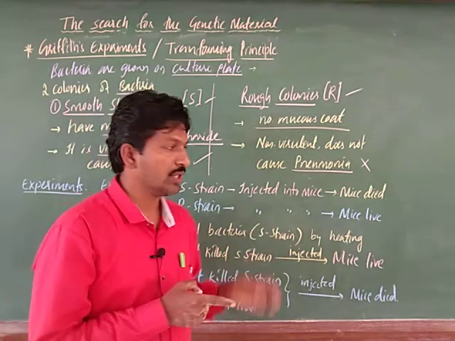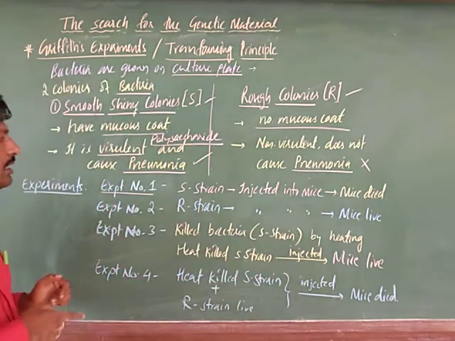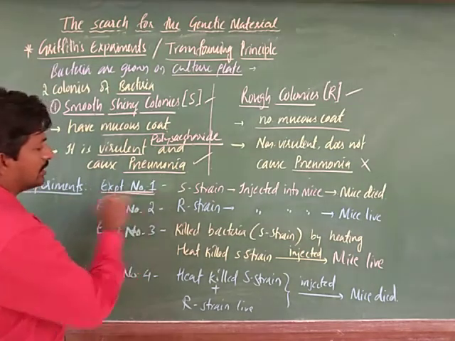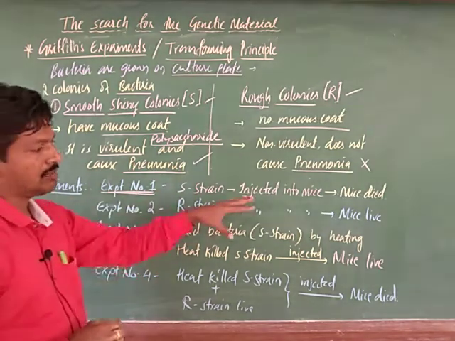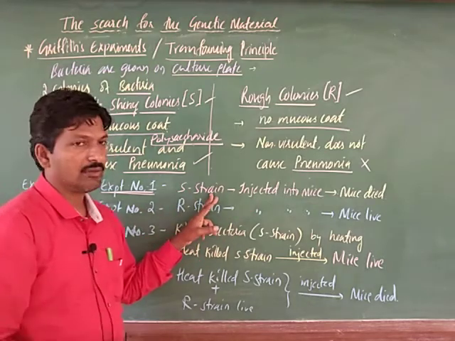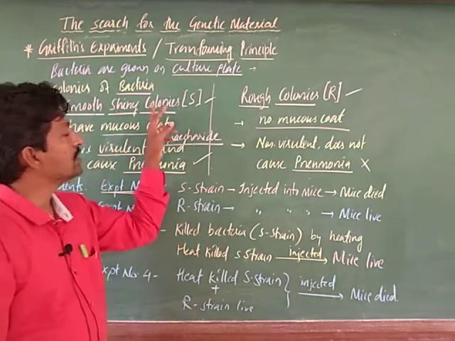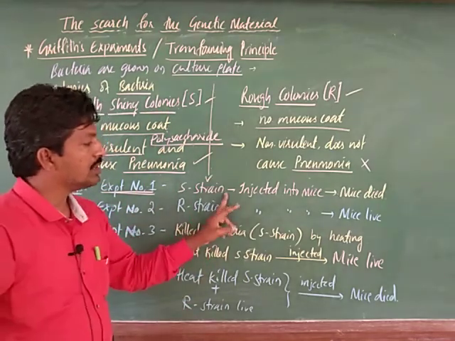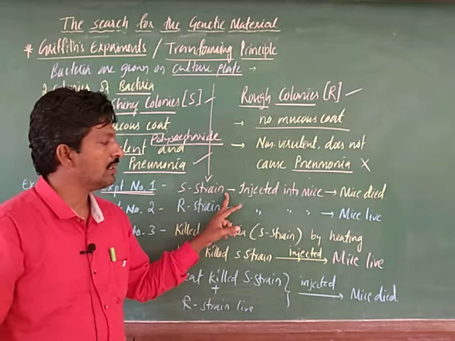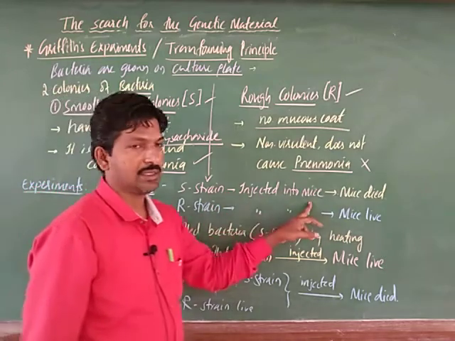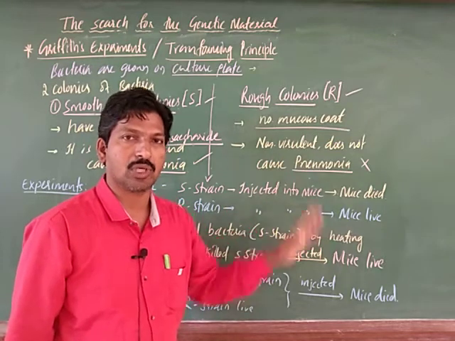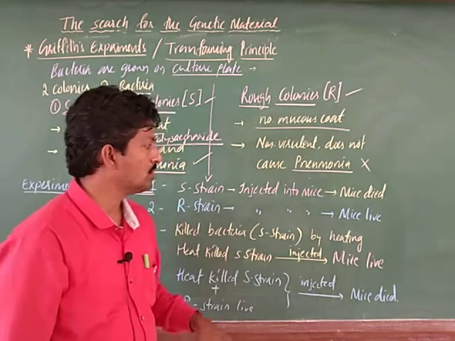He used a series of simple experiments. Let us see them. First experiment: the S strain, the virulent one, was injected into a healthy mouse.